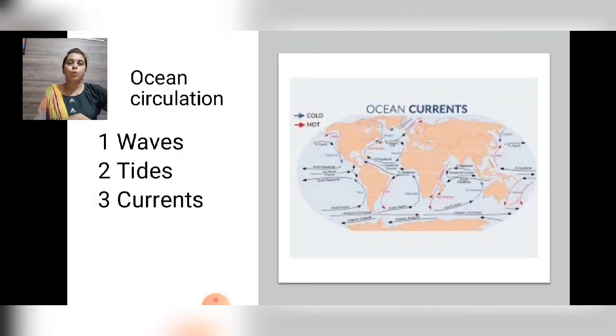Next one, this is ocean circulation. Regarding this one, on page number 34, one activity is given, distribution of fresh water. So try to do it at home. Then ocean circulation. I will be explaining what this ocean circulation is.